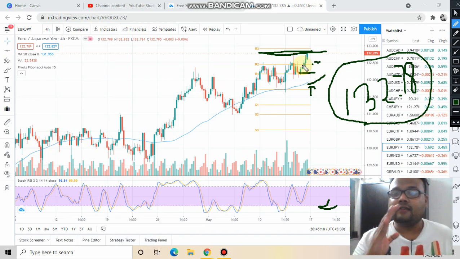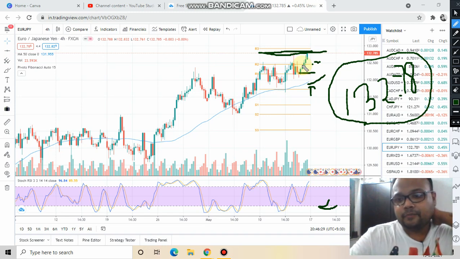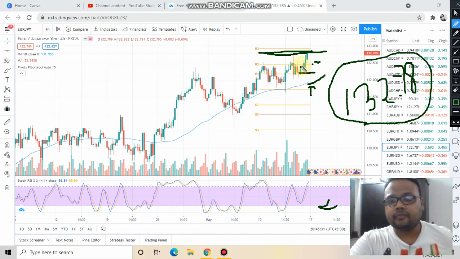As I always say, never ever compromise with the trading discipline if you want to become a professional trader, a trader who will be trading in Forex for a long time. So therefore, look at the position of the price. If you see that it is taking support at the 50 moving average or here, then you can go for a buy order. Or on the other hand, if it crosses the 132.78 level,